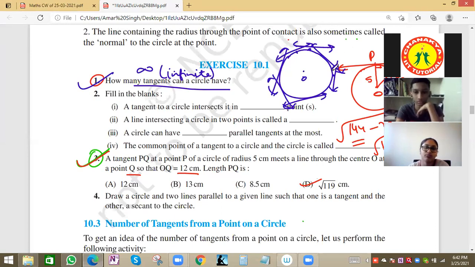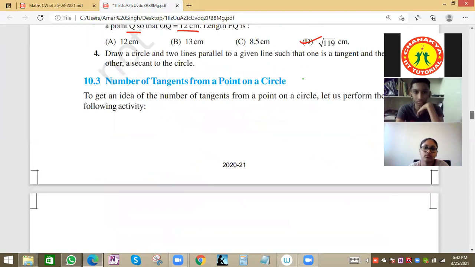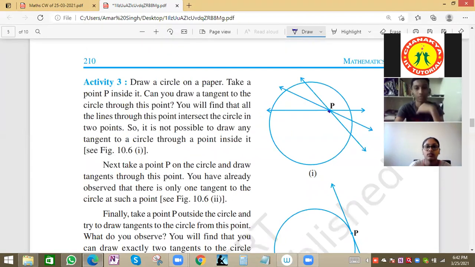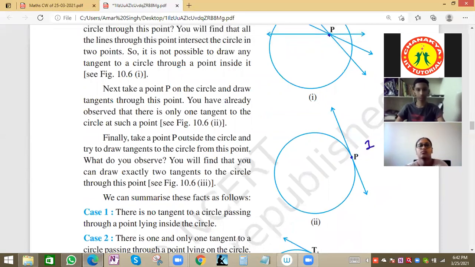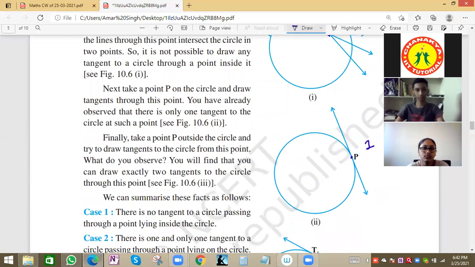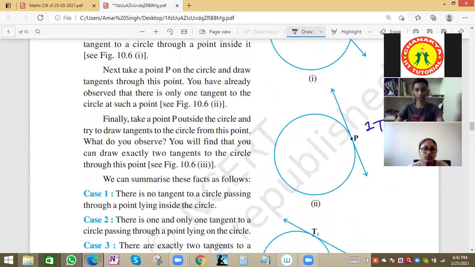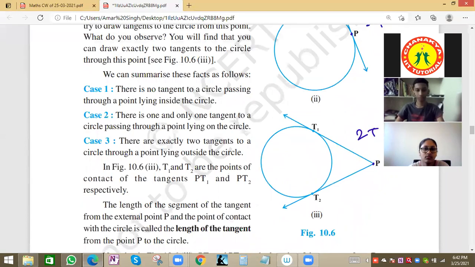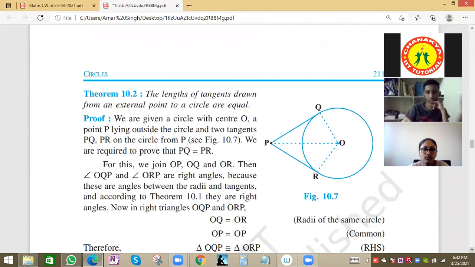Right. Now the remaining questions you can solve, they are all easy. Now I'll say the next concept. If point P is inside the circle, there will be zero tangents. If point P is on the circle, there is one tangent. If point P is outside the circle, we can have two tangents, and PT1 and PT2 will be equal, where T1 and T2 are the points of contact. The lengths will be equal.